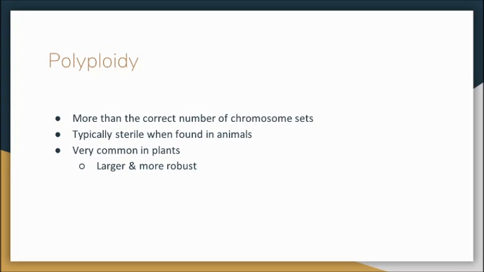Polyploidy is when there's more than the correct number of chromosome sets. In animals, these animals are typically sterile, but in plants this is very common and actually makes them larger and more robust.